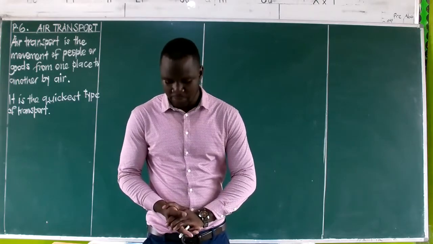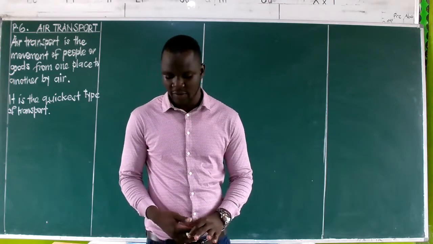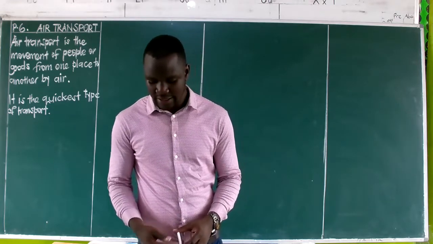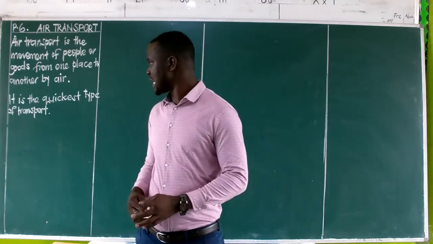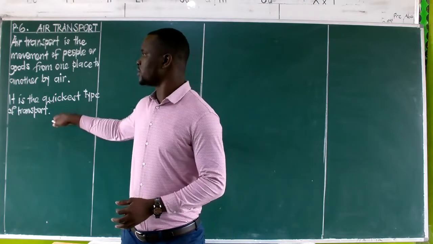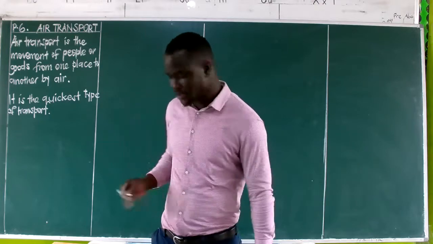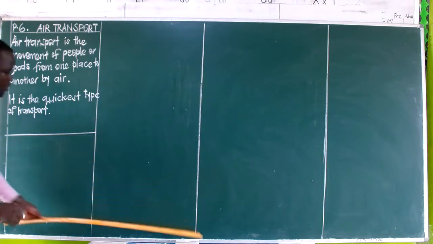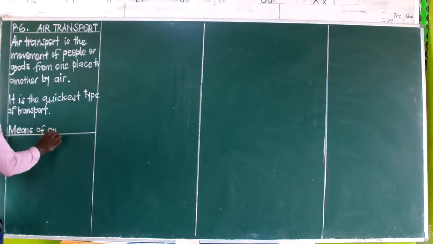Then we are also saying that this type of transport, air transport, existed before these East African countries got their independence. That is the sentence that we are having on that page. And then we should also be able to note, as we said earlier on, that for people to move from one place to another, there should be things that aid this. Those are the ones we are going to talk about as the means of air transport.